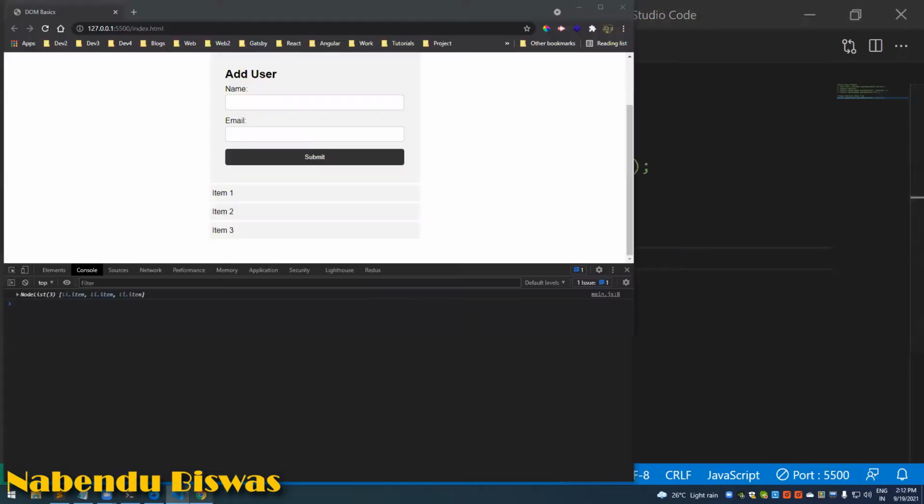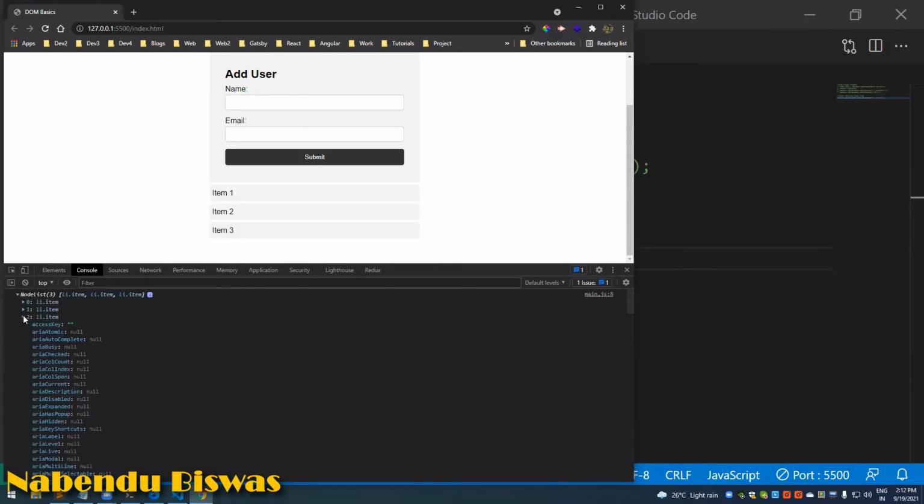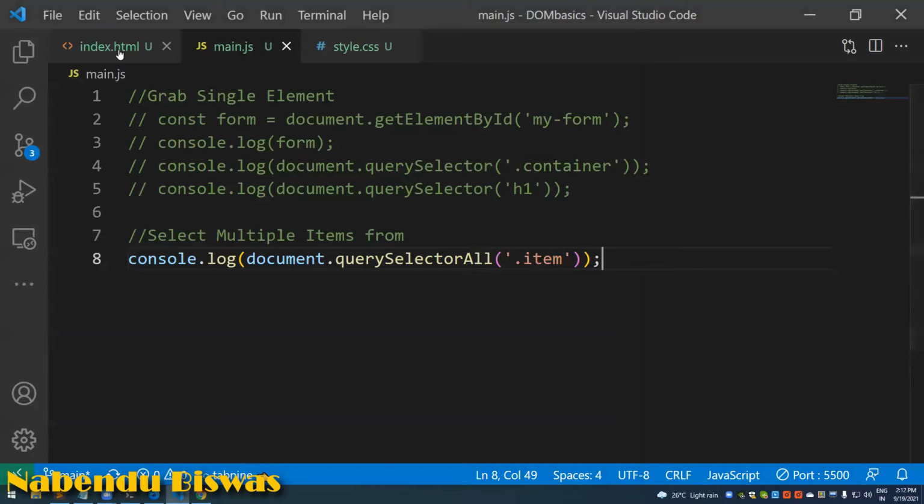Now I will go to the console log and see that something known as a NodeList is coming. In a NodeList, if you can see, there are brackets. It is something like an array, but not an array. It has a lot of array properties, and it is some data type like an array, because the square brackets are there. So we can get different values, and it is storing all these items as an array.